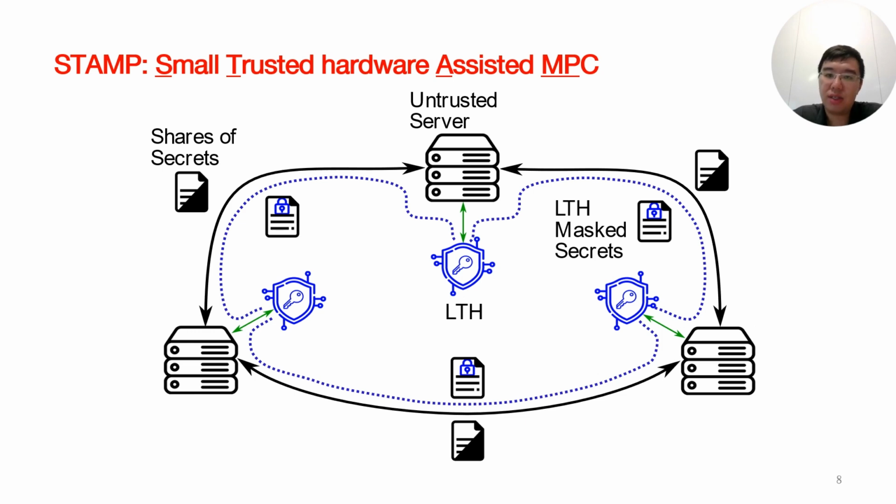The untrusted server or CPU of each party still interacts with the LTH to handle communication, but the pseudo-random masks prevent any data leakage to untrusted entities during this process. The setup allows the LTH to handle the nonlinear operations by directly decrypting all the secrets inside and mostly computing them in plain text.